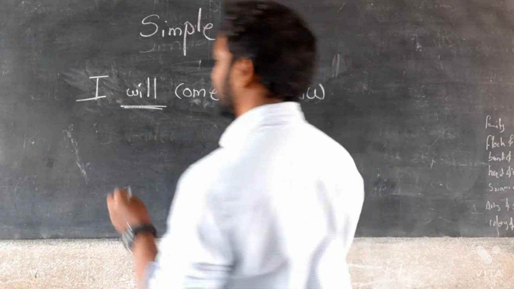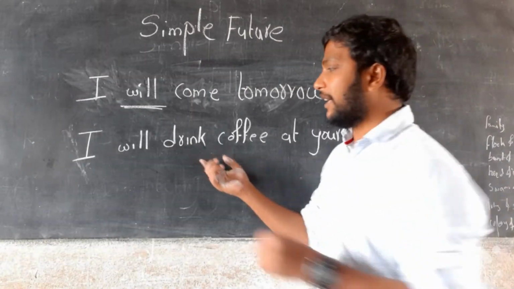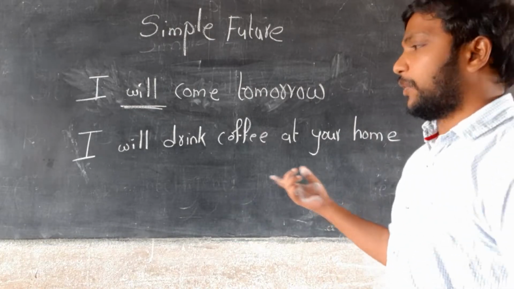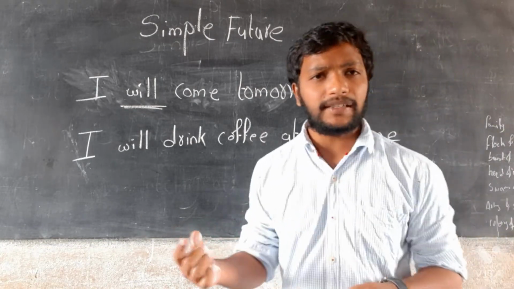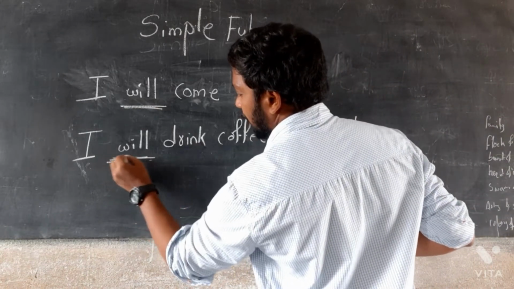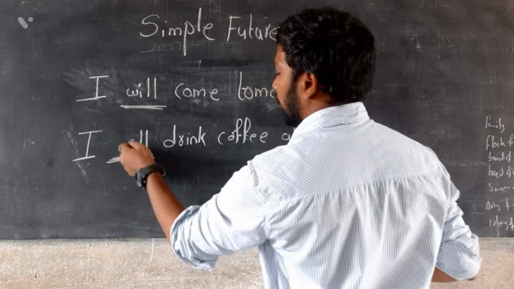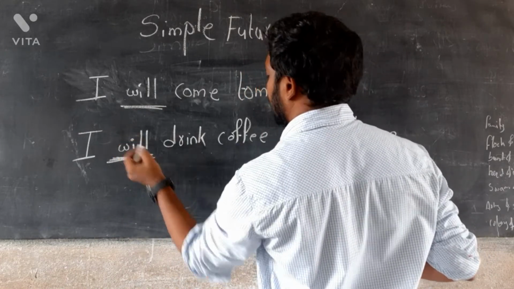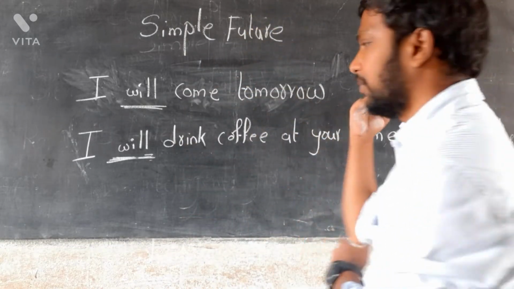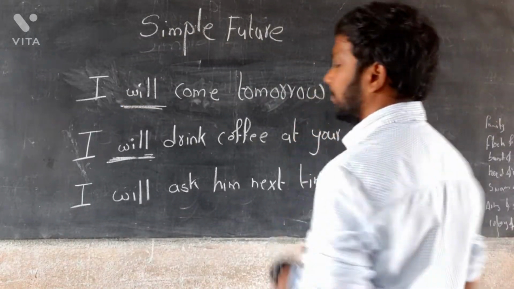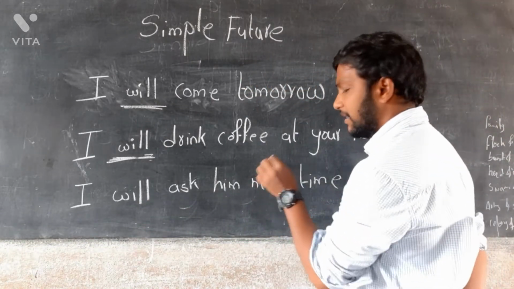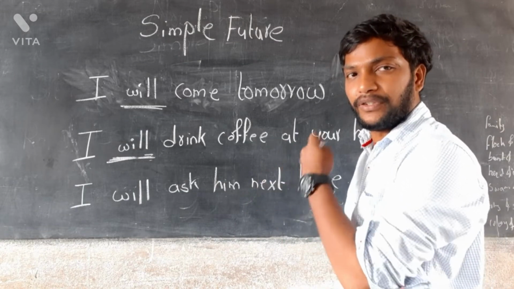Another example: I will drink coffee at your home. How can we say that it is a simple future? Yes, there is a will. With the word will, we can understand that it is a simple future. One more example: I will ask him next time. So this is the simple future.